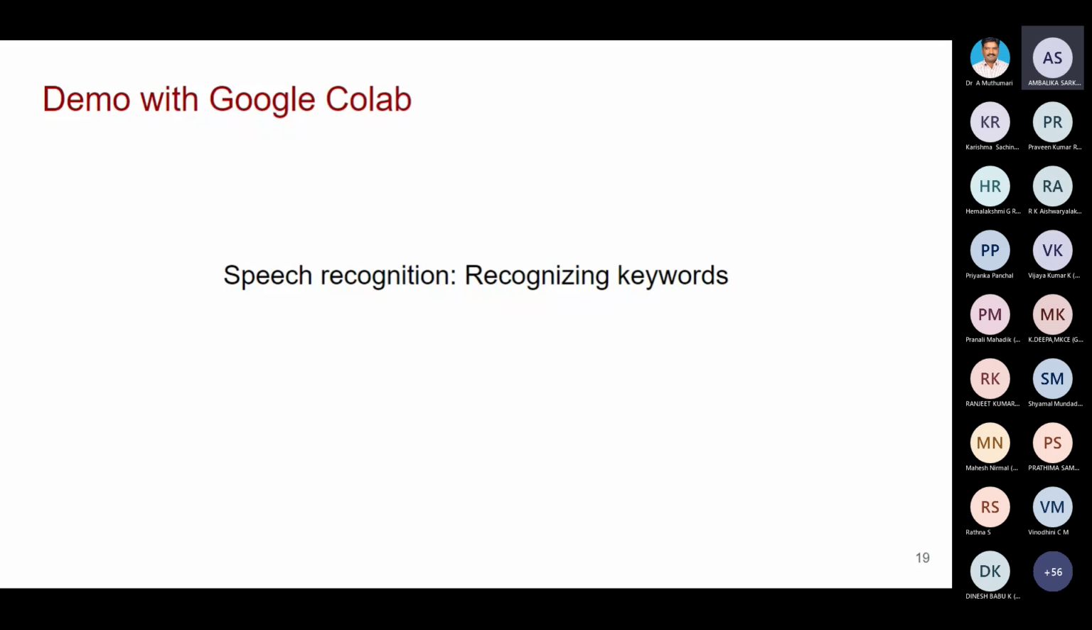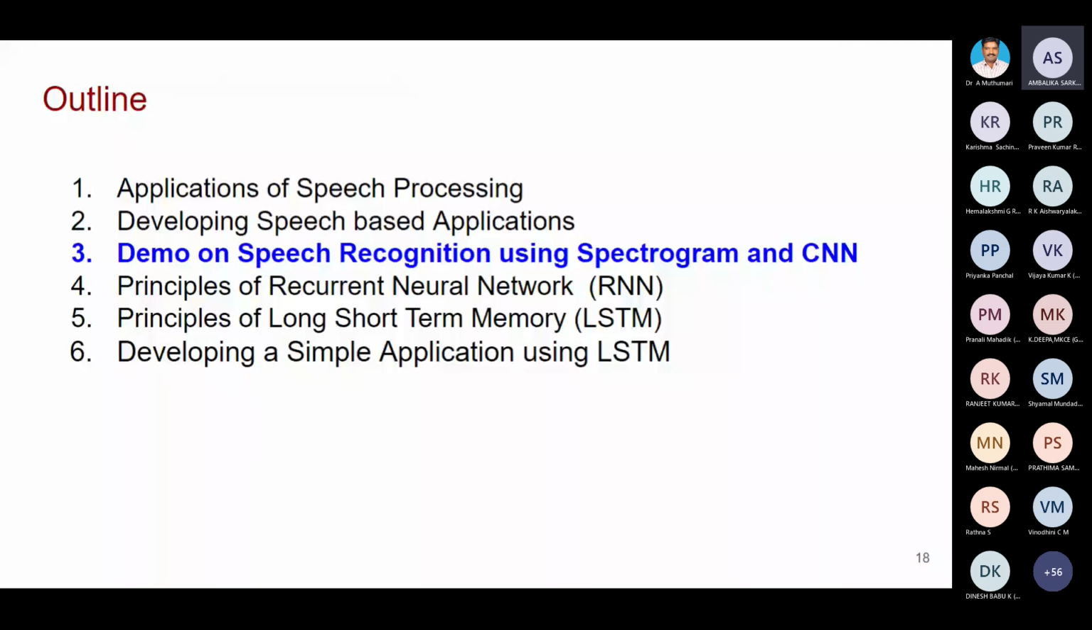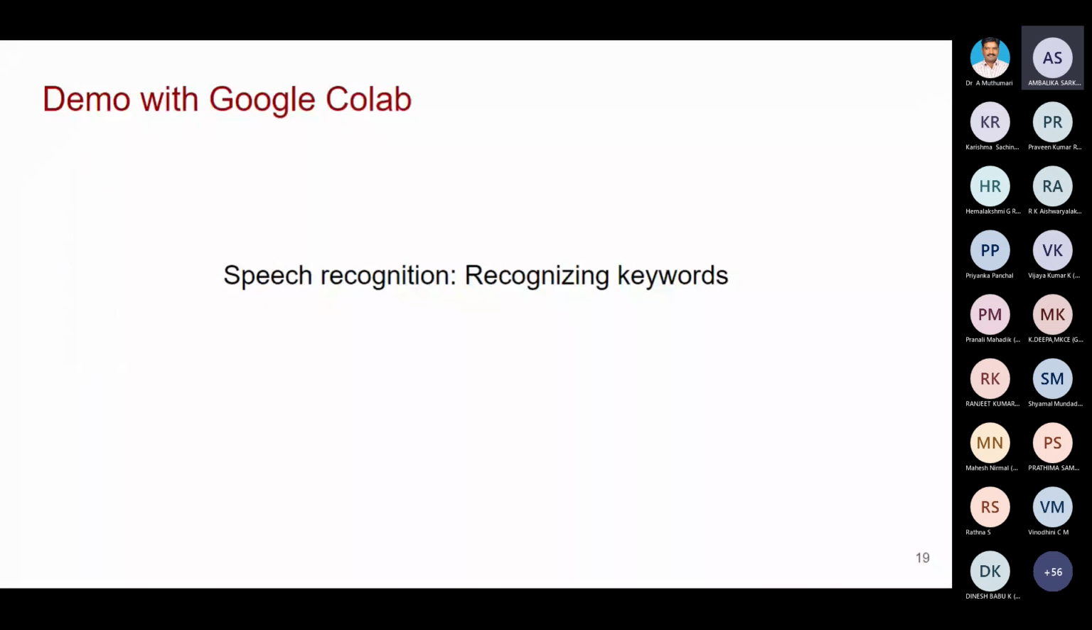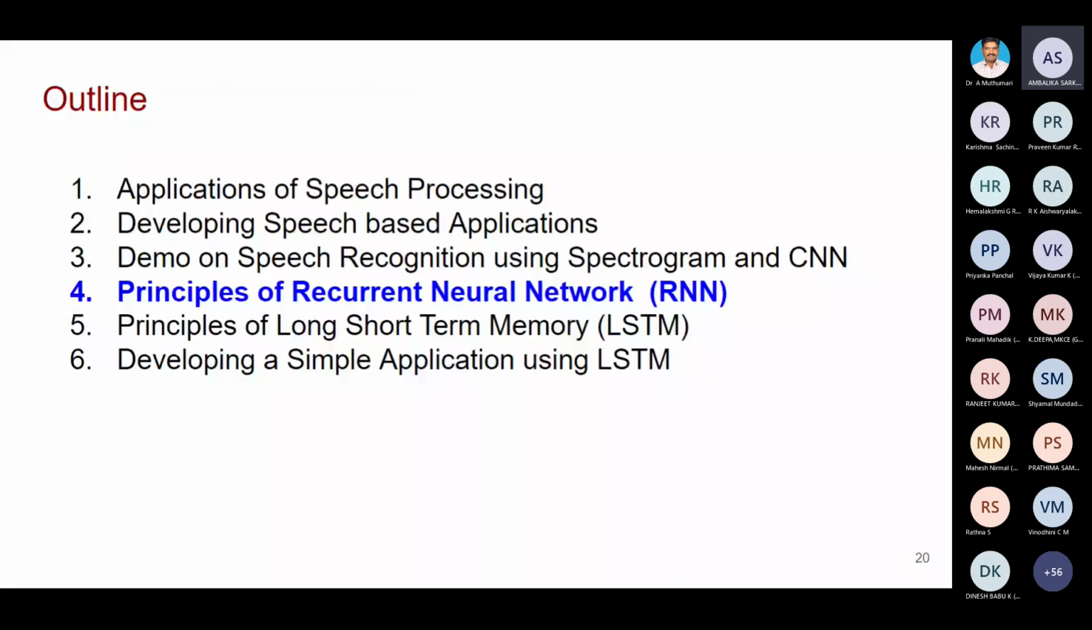But this is the application that I'm going to demonstrate: speech recognition, which is going to recognize keywords. Spectrogram and CNN are used. I'll show you later on. So for example, you developed a speech recognition system using spectrogram and CNN.